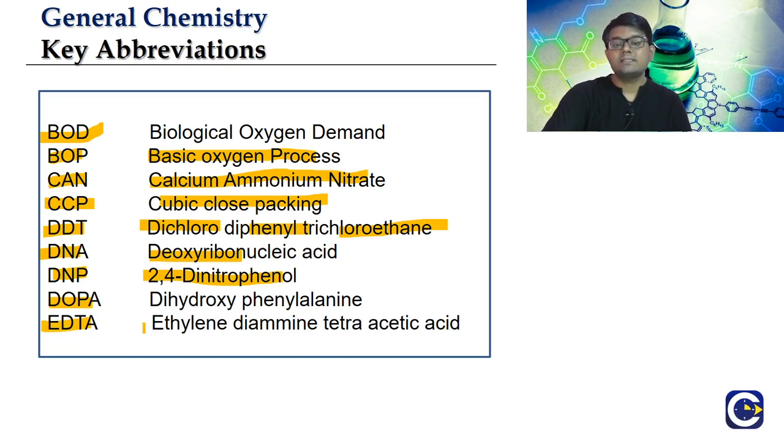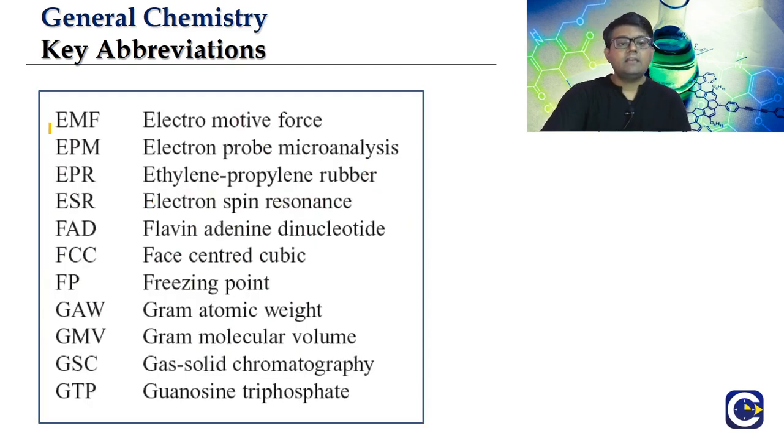EDTA is a very popular ligand. We will come across this in coordination chemistry. EDTA stands for ethylene diamine tetraacetic acid. Then we have EMF, used in electrochemistry, electromotive force. It's a measure of the voltage or potential difference between the electrode plates. Then we have EPM, electron probe microanalysis. Then EPR is ethylene propylene rubber.